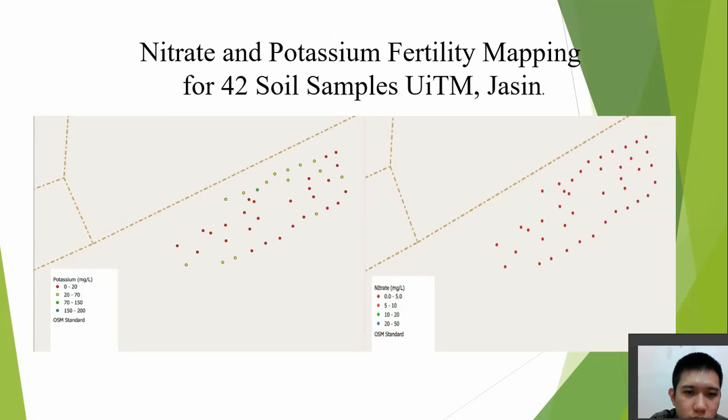From the left figure, you can see that there is some combination of colors with yellow, green and red, which means that the farmer needs to apply the fertilizer, focusing on the red color area. Next, for the nitrate fertility mapping, the figure shows that all of the area is red, which means that the soil of this area lacks the nitrate nutrient. The farmer needs to provide the nitrate fertilizer to all of the area on the coordinate.